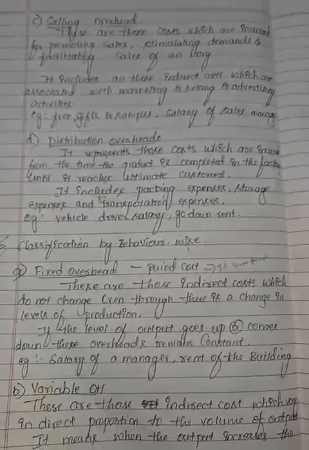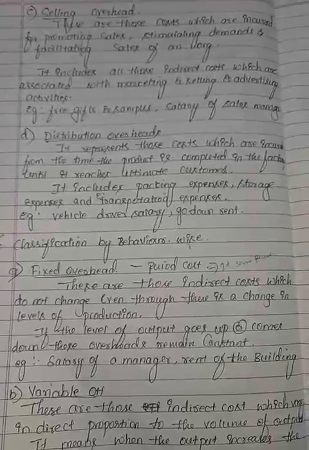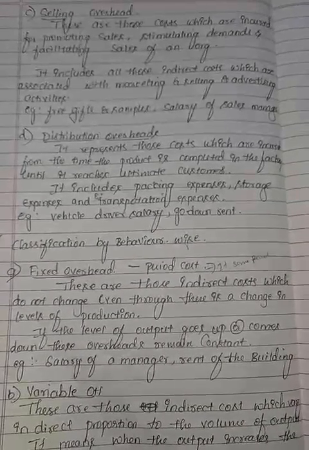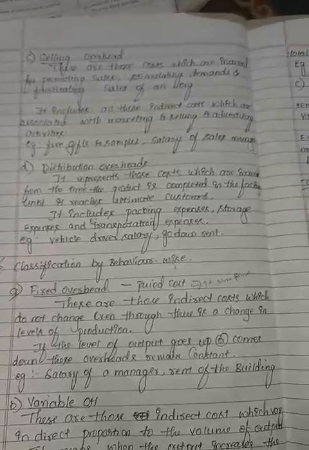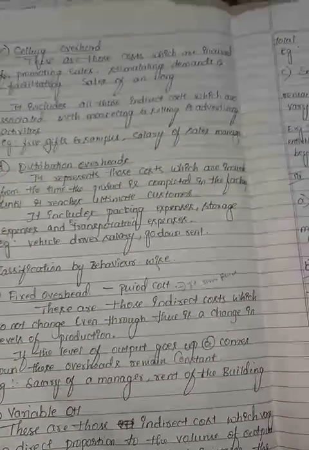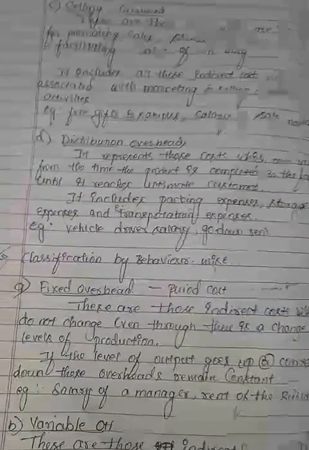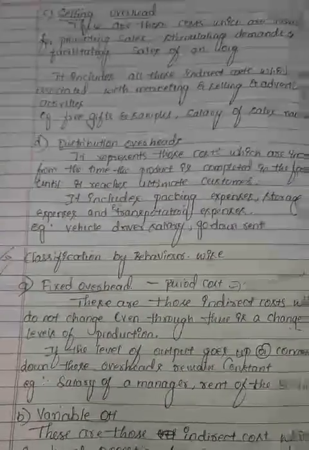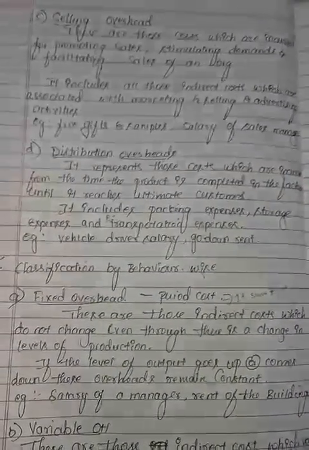We'll see, if your production level 1000 to 1200 units will be produced in the company, the rent of the building will not be changed, because only your production is changing, you are using the same building. So we are paying the rent for the building for producing any type of product in the company, that will be treated as fixed overhead.